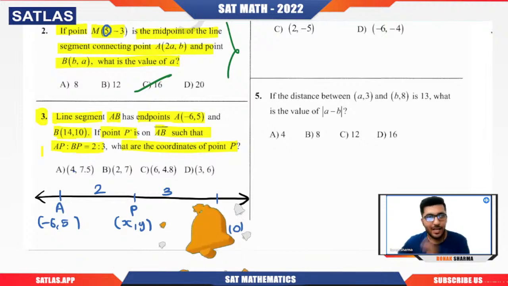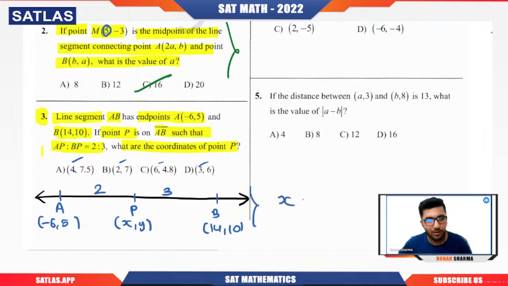Just calculate one, because you can see that x values are different for all the options. So I'm going to calculate only the value of x. x will be 2 times 14 plus 3 times minus 6, divided by 2 plus 3, which is 5. 2 times 14 is 28, 6 times 3 is 18, that is minus 18, by 5. 10 by 5 is 2. So option B is correct.